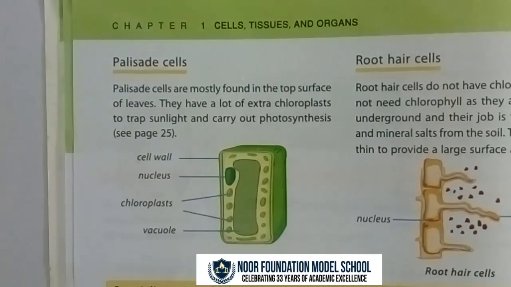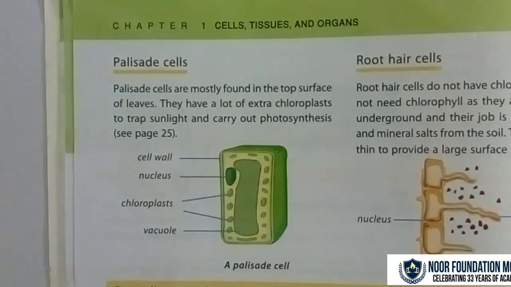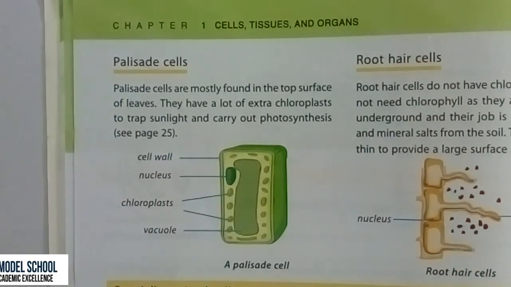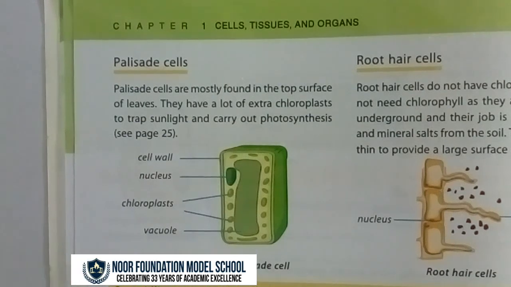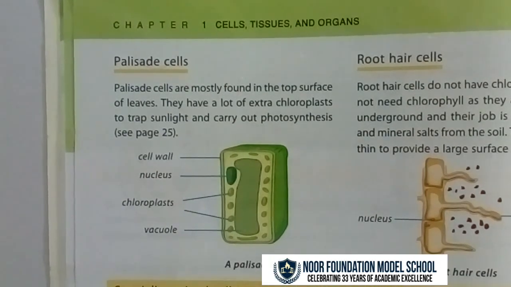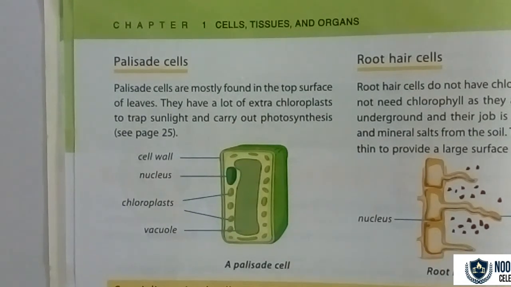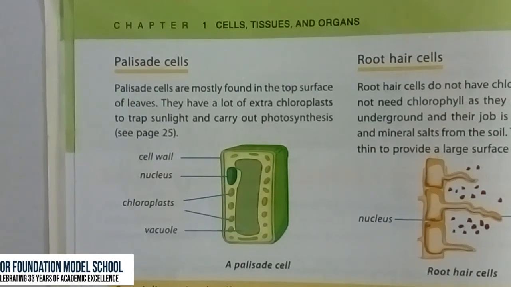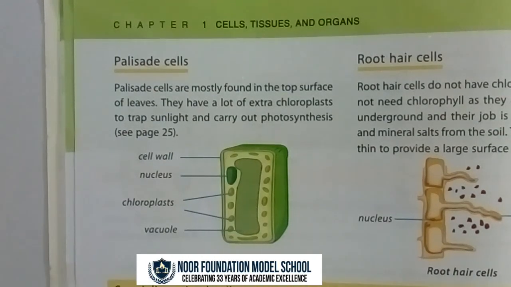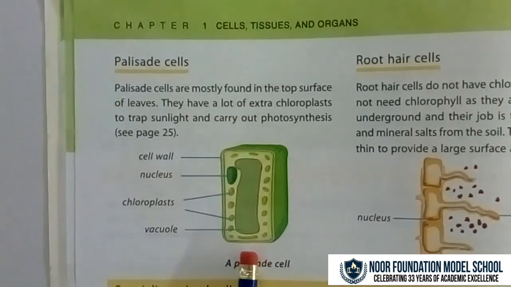So these two are specialist plant cells. Palisade cells. Palisade cells are mostly found in the top surface of leaves. They have a lot of extra chloroplasts to trap sunlight and carry out photosynthesis. These are palisade cells.